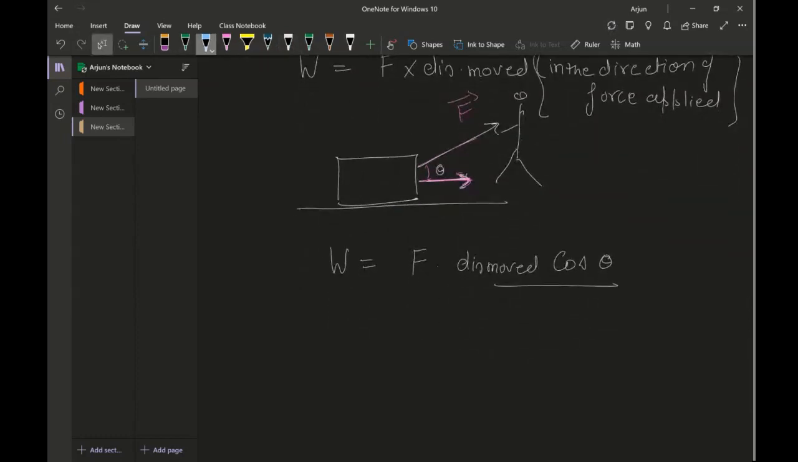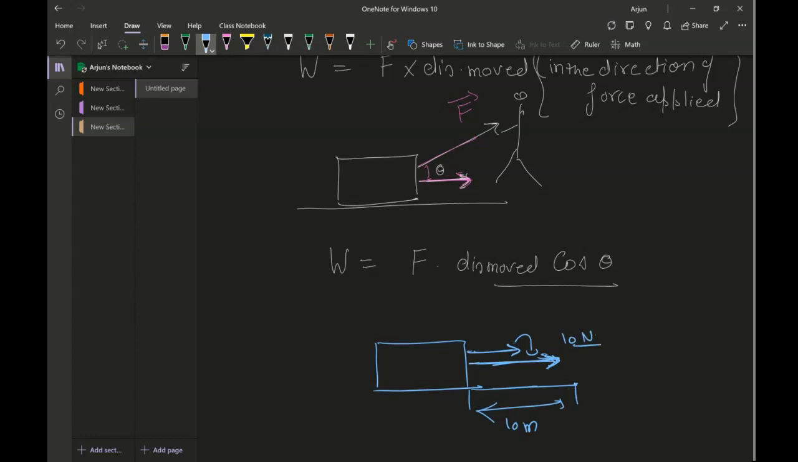If you want to visualize this, the object is moving in this direction and I want to find out how much work is done to move the object a certain distance, let's say 10 meters. Then I have to apply the force in the same direction. They both should be in the same direction, parallel. So if the force applied is 10 newtons and the object covers 10 meters, then work will be equal to 10 times 10, which is 100 joules.